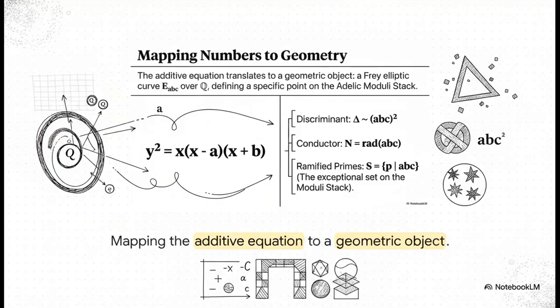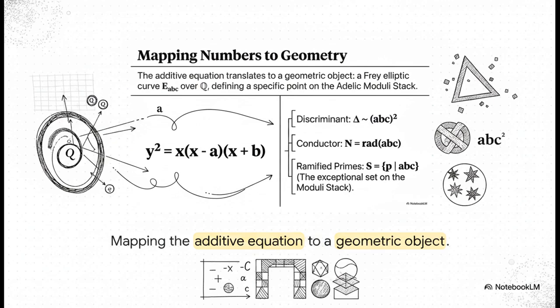So to actually solve this, we can't just stare at the discrete numbers. We have to map them into geometry. To apply the massive, heavy-lifting machinery of the Adelic Langlands Program, we need a geometric character. So we translate our additive equation into a Frey elliptic curve, E_ABC, defined over the rational numbers. And look at this. The exact Weierstrass model is y squared equals x times (x minus a) times (x plus b). This is just a brilliant illustration, a true work of genius.